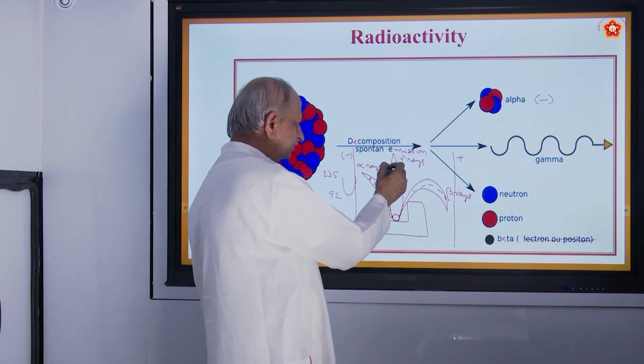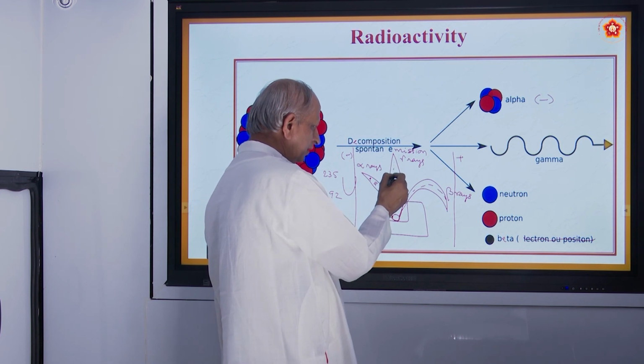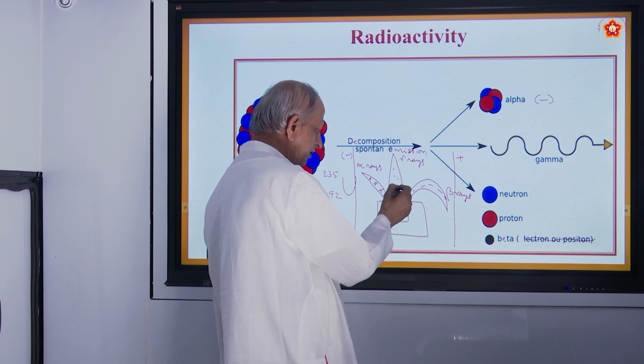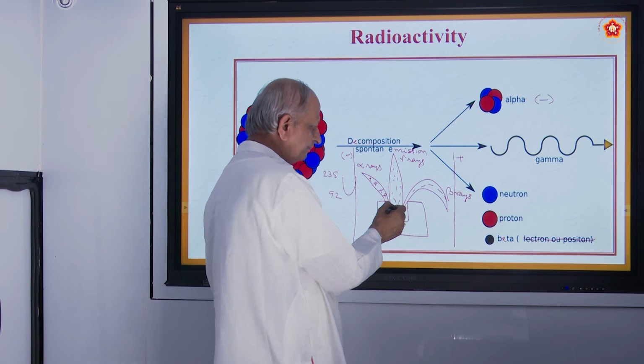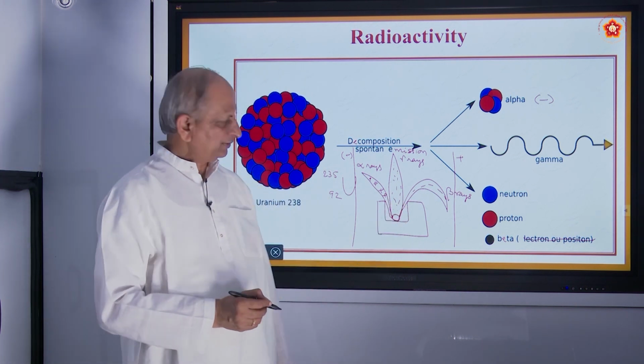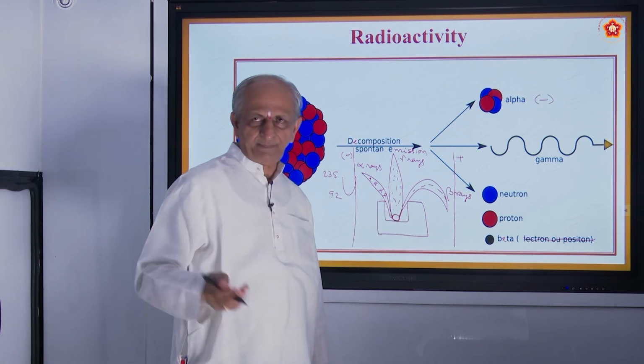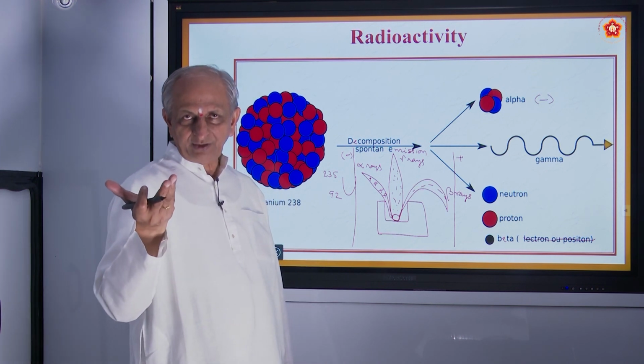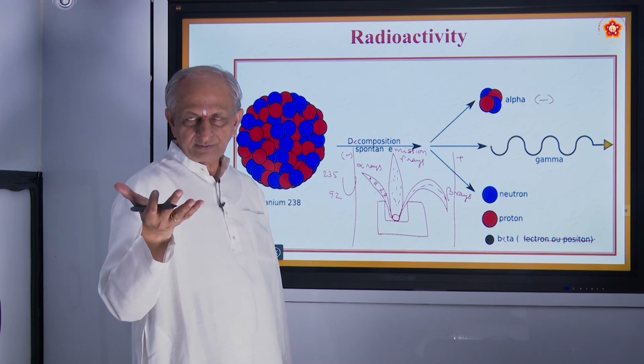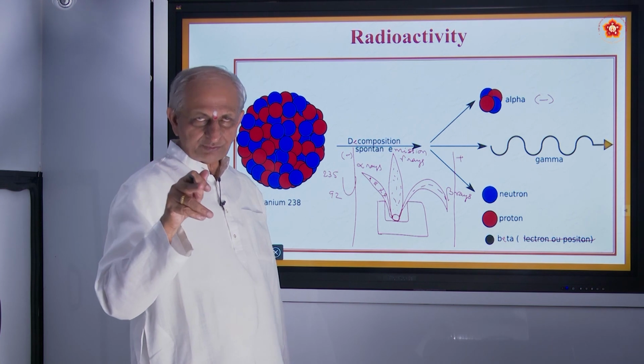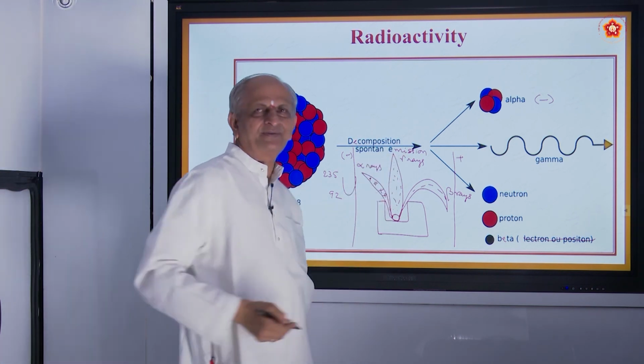Some of them go straight and are called gamma rays. That's what I said, na? That's what actually happened, when you keep it in a paper box, there is a hole, and that hole is due to gamma rays.